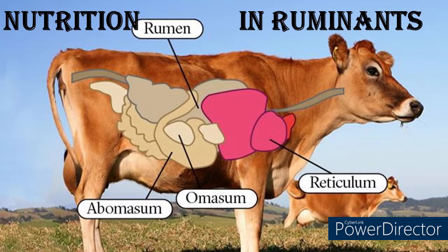After chewing, they swallow the food again, which goes to the third and the fourth part of the stomach, where the digestion ends, and at last the digested plant parts are absorbed, and thereby they get nutrition. This is the special type of food habit found in these animals named ruminants, and the process is known as rumination.